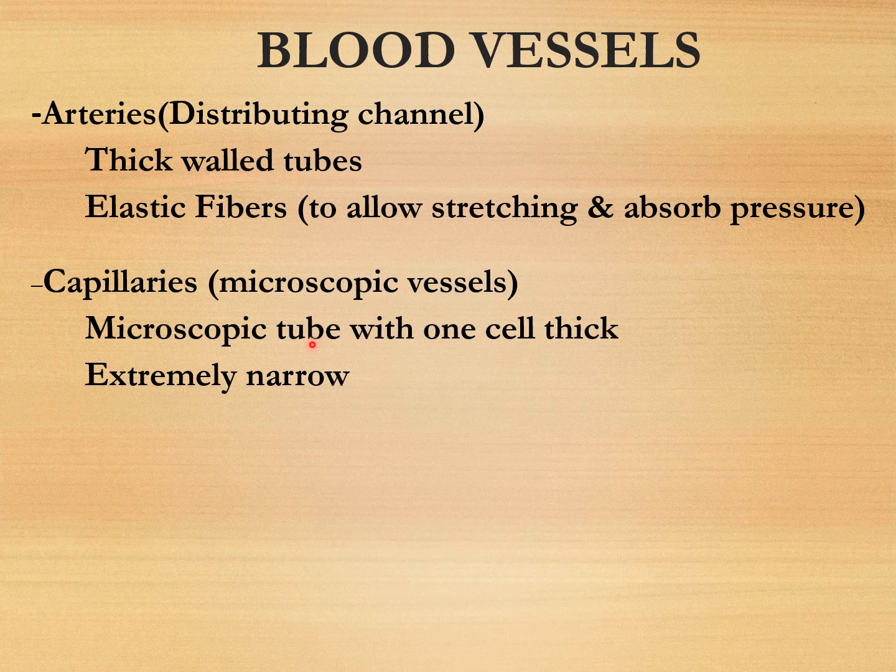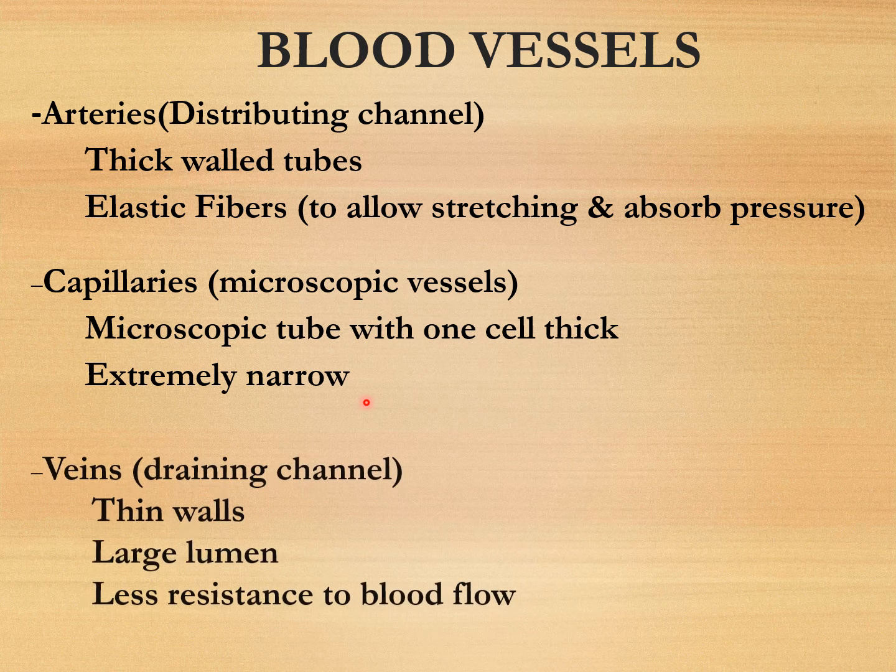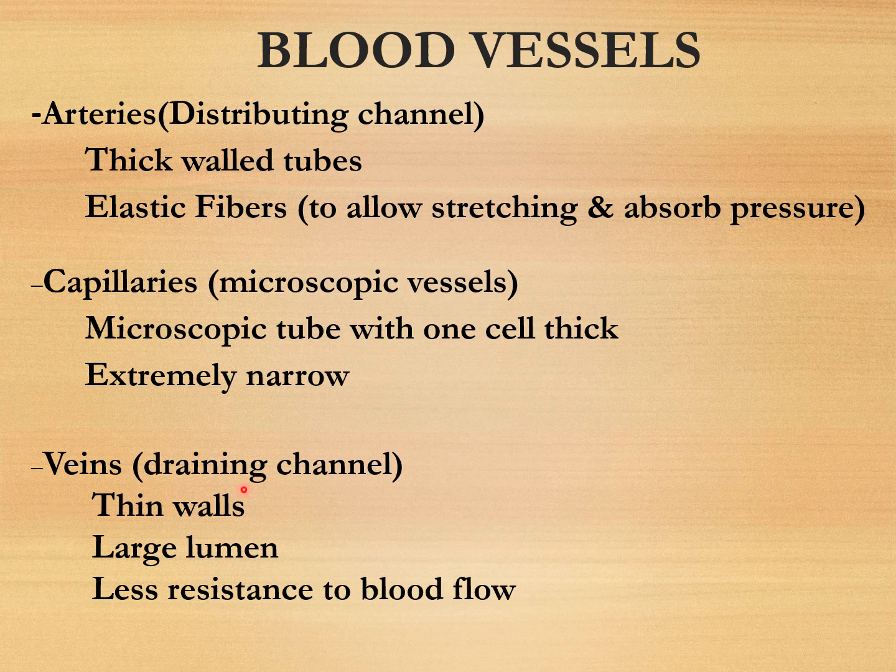Capillaries are the microscopic vessels which permit the gaseous exchange. They are microscopic tubes, 1 cell thick, and extremely narrow to permit sufficient gaseous exchange. Then the veins, they are the draining channel which drain the deoxygenated blood from different parts of our body. They have thin walls, a large lumen, and they are less resistant to blood flow because the blood pressure in veins is very low.